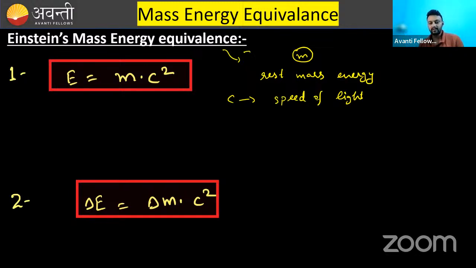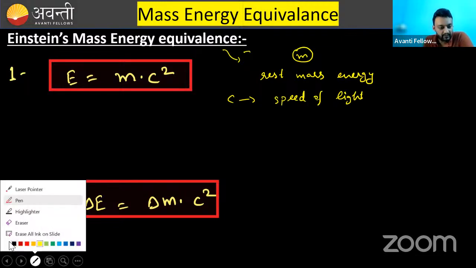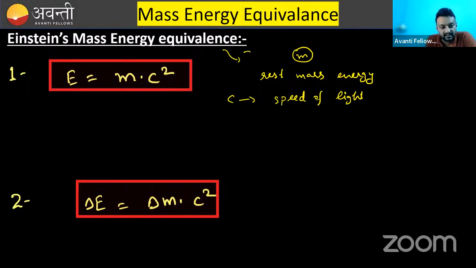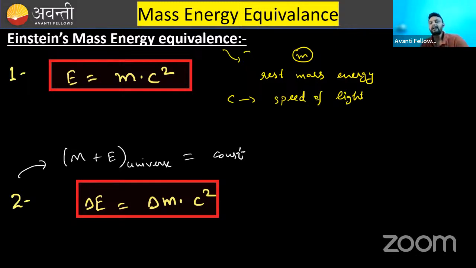So, according to Einstein, the other very famous statement says the sum of mass and energy of the universe is conserved. This is the second statement of Einstein.